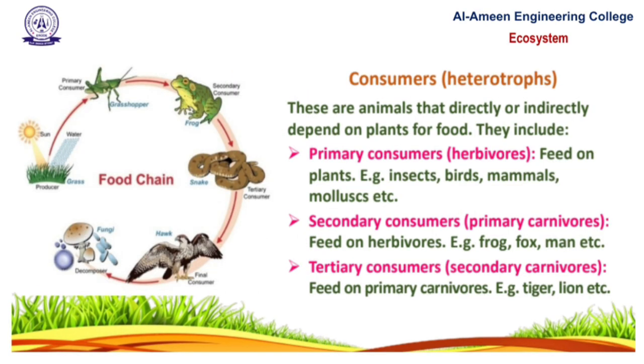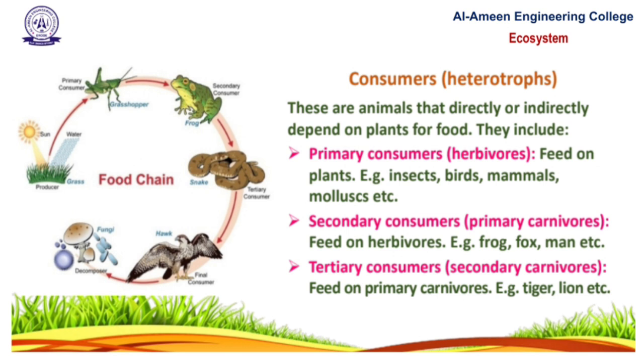Consumers. Consumers are also called heterotrophs. They depend on other organisms for food. They are classified into three types: primary consumers, secondary consumers, and tertiary consumers. Primary consumers are called herbivores that eat plants. Secondary consumers are called carnivores that eat herbivores. Next, tertiary consumers. These are top level carnivores. Consumers help maintain population balance.